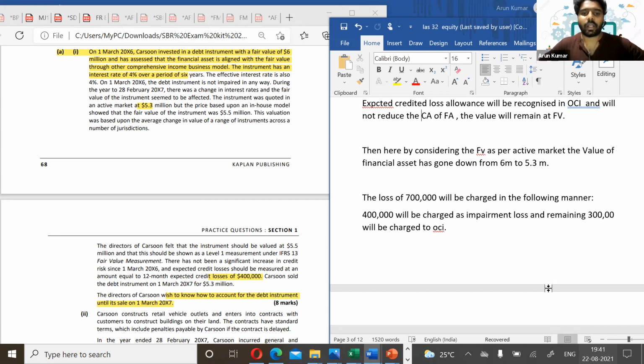So is it clear, everyone, how to account for the impairment of a financial asset, especially a debt investment using the FVTOCI model? The allowance charge will not reduce the asset's value, it should be credited to OCA. And since it is an FVTOCI model, the fair value movement should be reflected in OCA, not in the P&L.